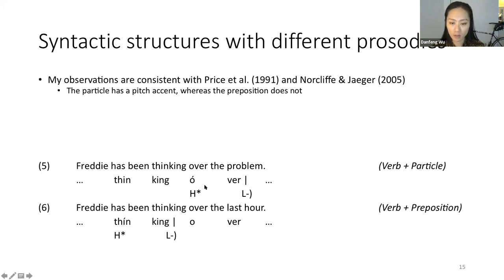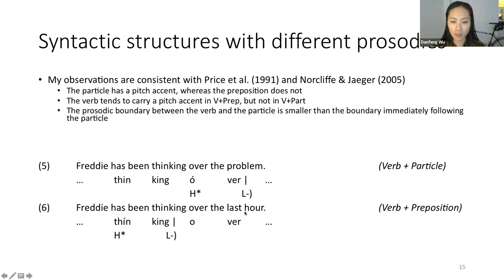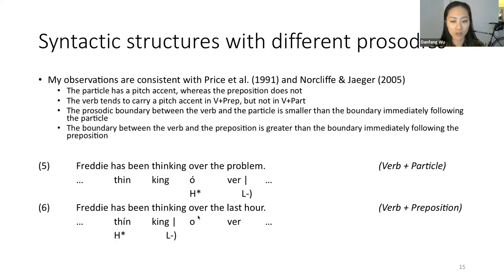Specifically, the particle has a pitch accent in 5, whereas the preposition in 6 doesn't. And this pattern is reversed for the verb, which tends to carry a pitch accent in verb and preposition, but not in verb and particle. In terms of prosodic boundary, the boundary between the verb and the particle is smaller than the boundary immediately following the particle. I use the vertical line to indicate the stronger boundary in the V to P domain. And this relation is reversed for 6. Here, the stronger boundary is between the verb and the preposition.